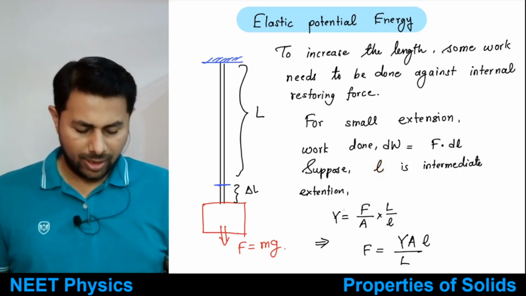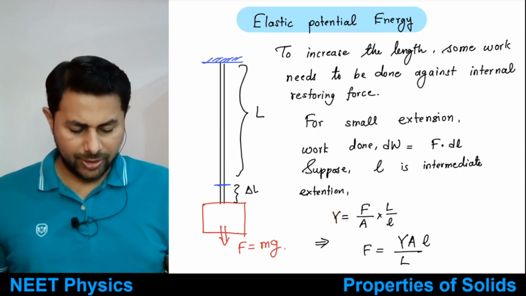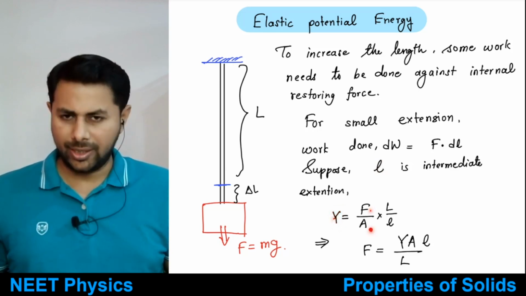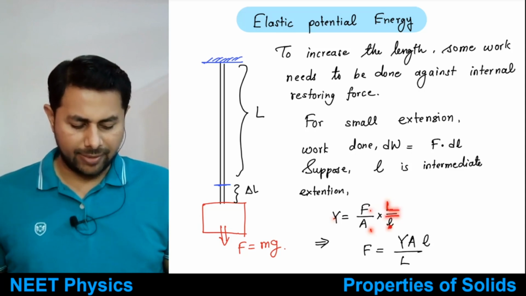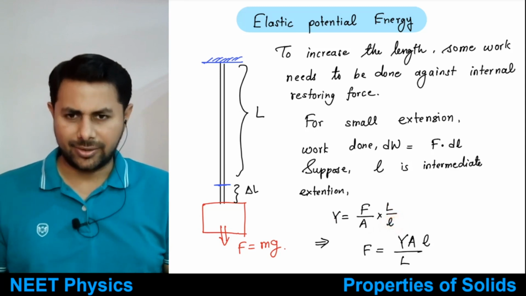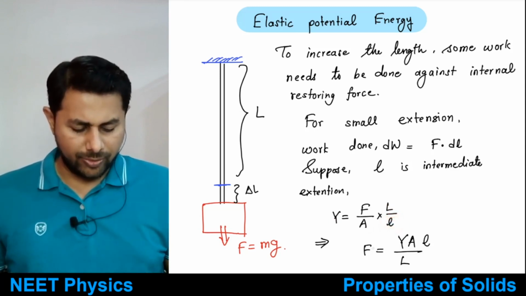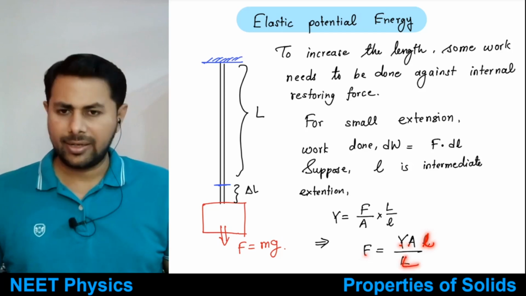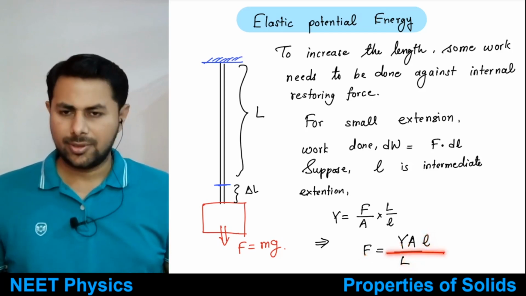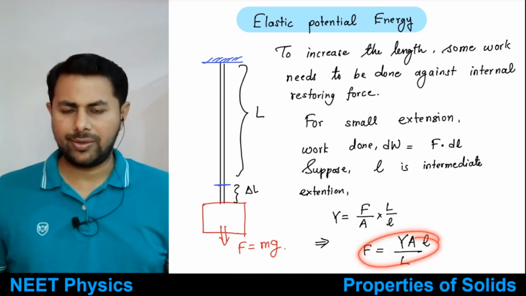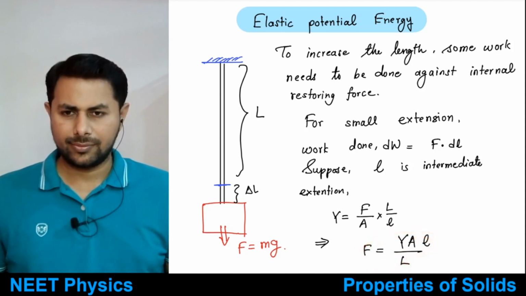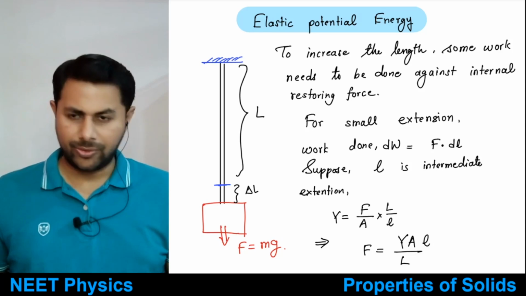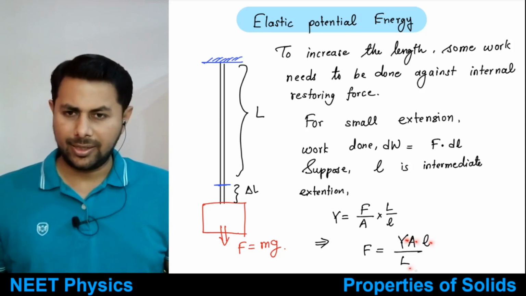Then how can you write the Young's modulus? Young's modulus can be written as Y is equal to F upon A multiplied by capital L divided by small l, right? So small l is what? It is an extension. So the force can be written as, moving these things on the other side, F is equal to YAl divided by capital L. This thing is clear to everyone? Okay, internal restoring force is YAl divided by capital L.